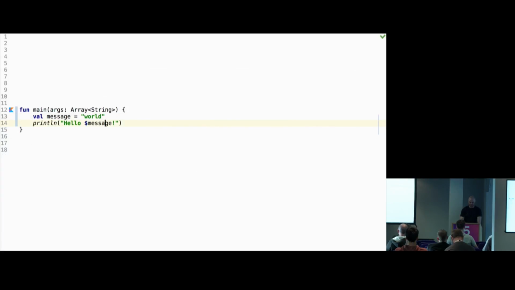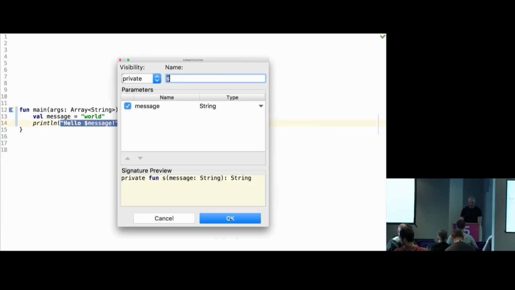And I'll extract this as a function. So let's call it greetings.